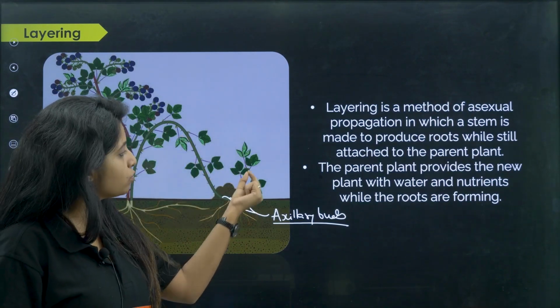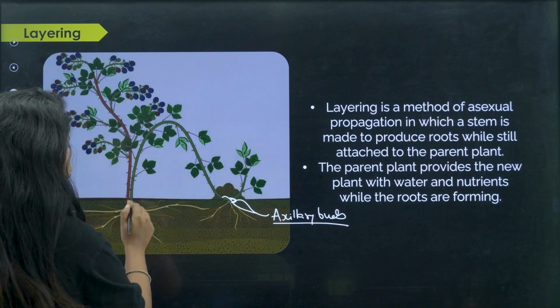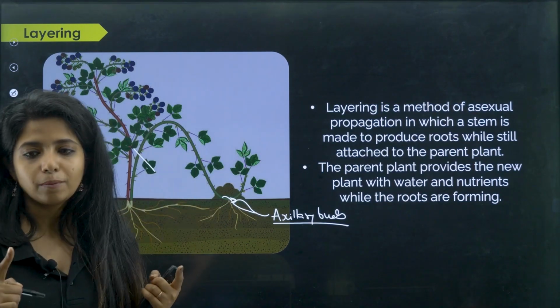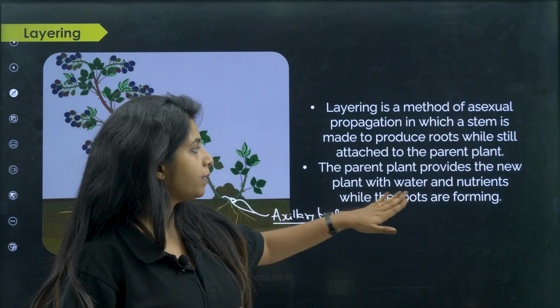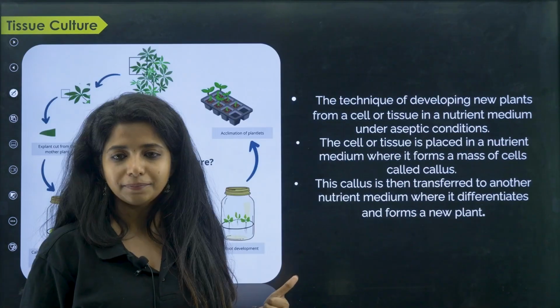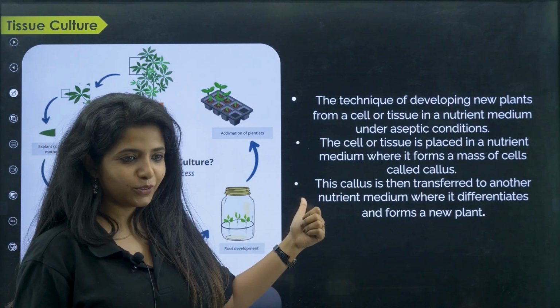Once you make sure that a new stem and everything is coming over here, you can slowly make a cut over here, and then you have two plants arising from a single parent plant. So the parent plant provides the new plant with water and nutrients while the roots are forming. Remember that as well.